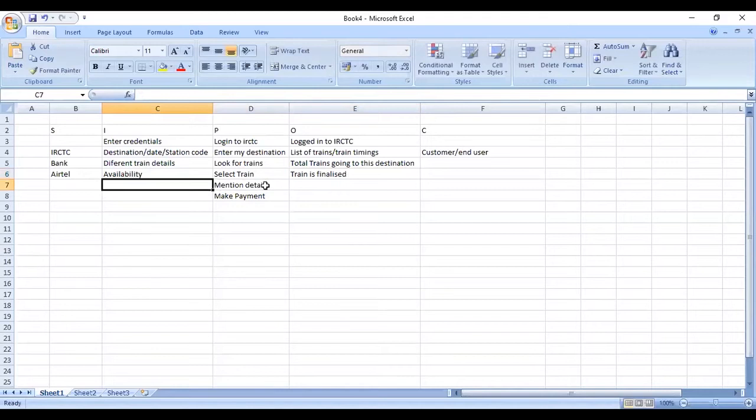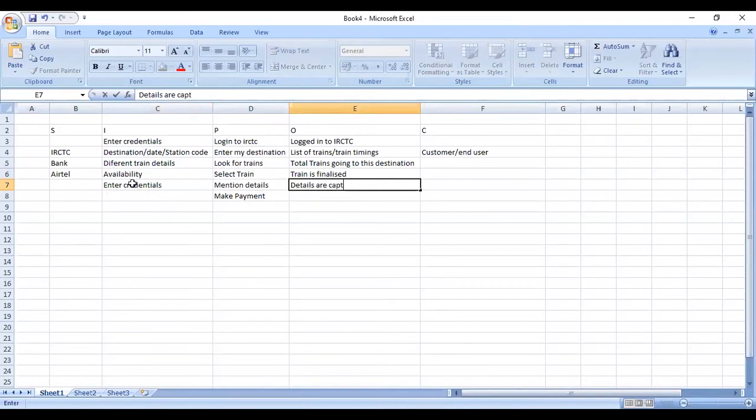In order to mention the details, it could be any details, the input has to be name and age, everything, whatever, enter credentials. Details are captured by the system.